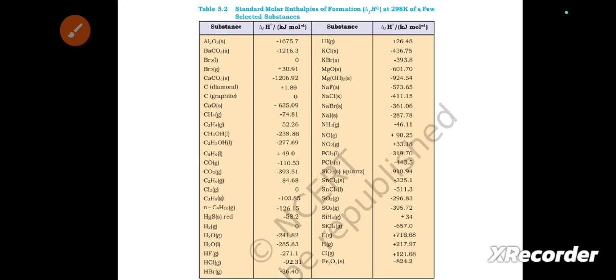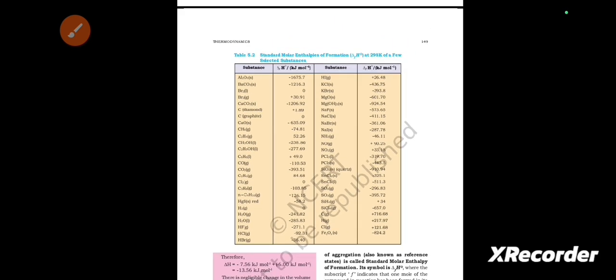Next is table 5.2 they have given. Please, you can check it.